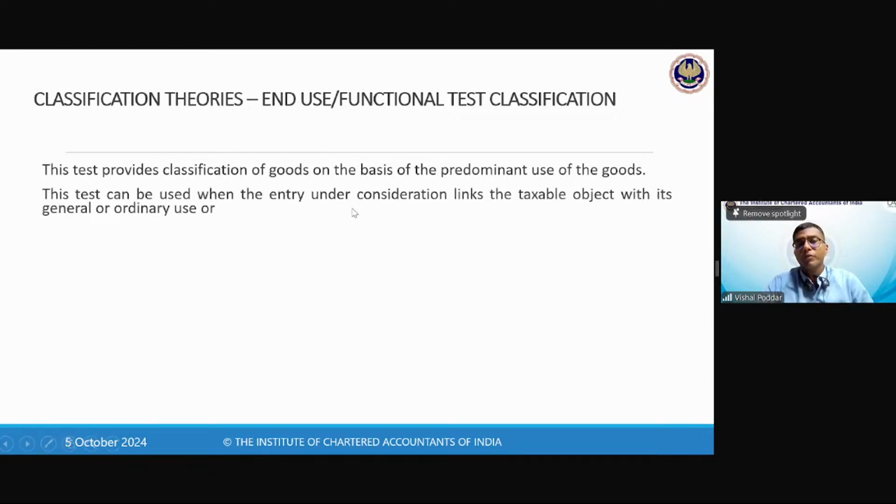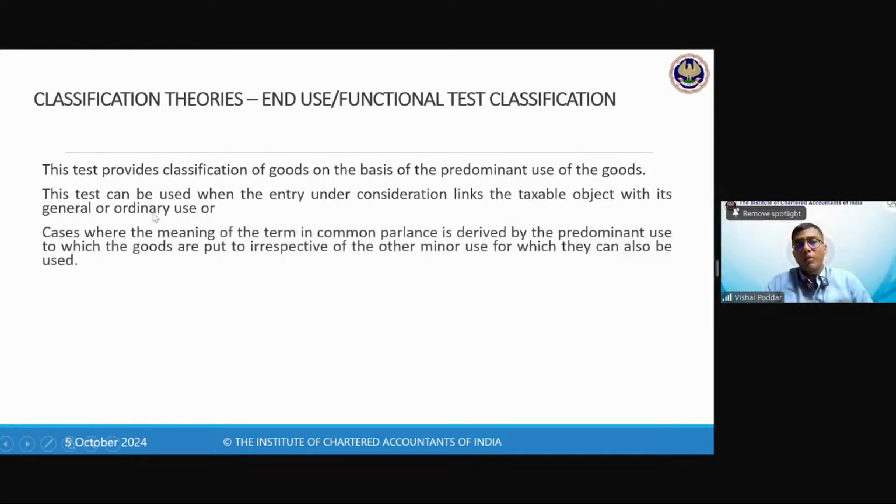This test can be used when the entry under consideration links the taxable object with its use, or where the meaning of the term in common parlance is derived by the use to which the goods are put, irrespective of the minor use for which they can be used. So minor uses are not seen. Tobacco in one of the odd cases may be used for brushing, but in general it is not for brushing, it is for intoxication only.